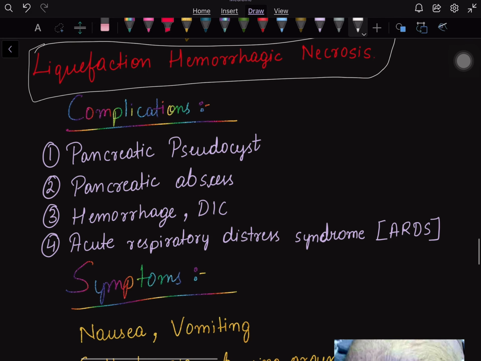The complications. What are the complications of acute pancreatitis? There can be a pancreatic pseudocyst, pancreatic abscess, hemorrhage, DIC, and acute respiratory distress syndrome.